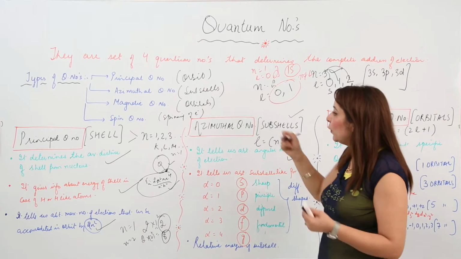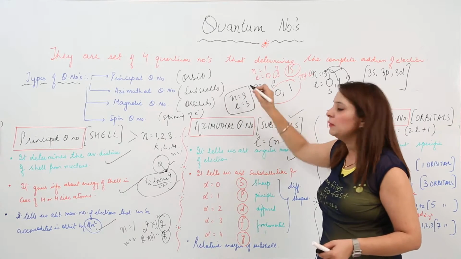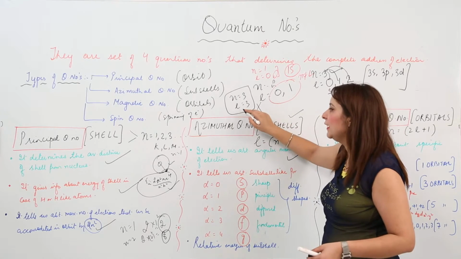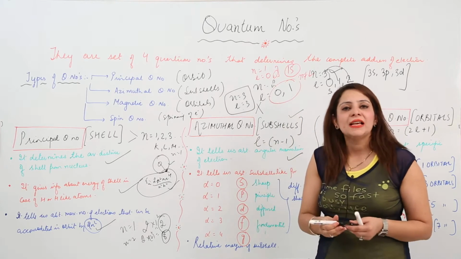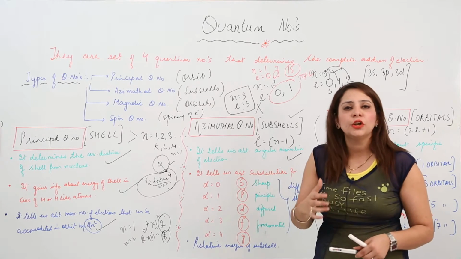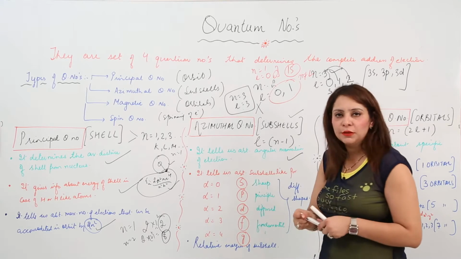Sometimes you may get a question like N is equal to 3, L is equal to 3, can this quantum number exist for an electron? You will say no, it won't exist, because L can never have the same value as N. It may have a value one less, but definitely not the same value. So this is the azimuthal quantum number.